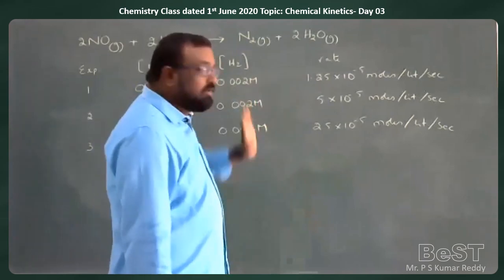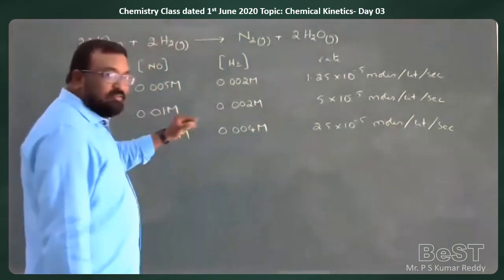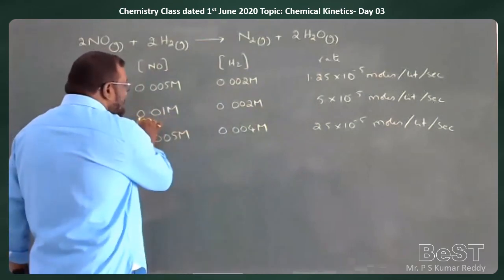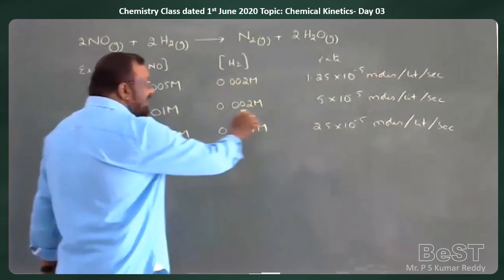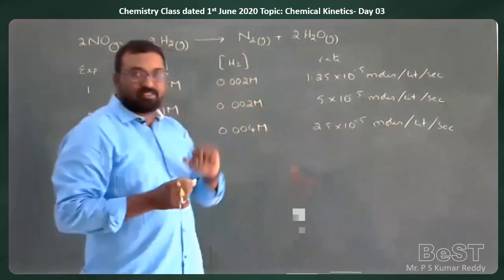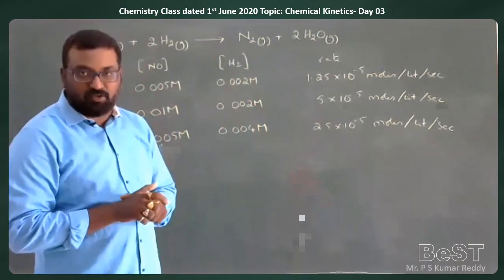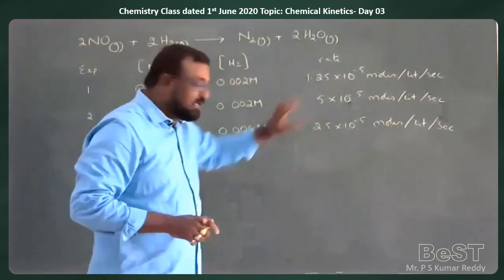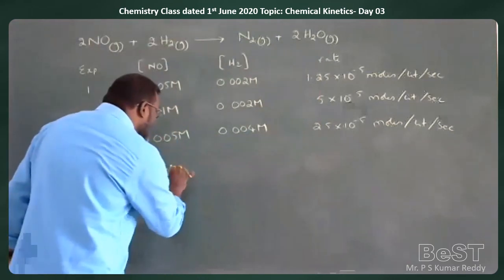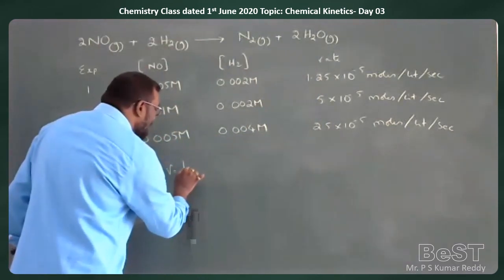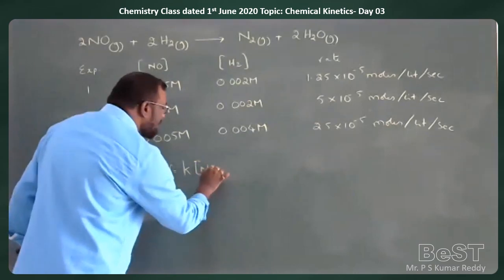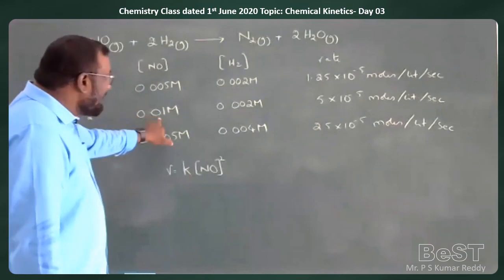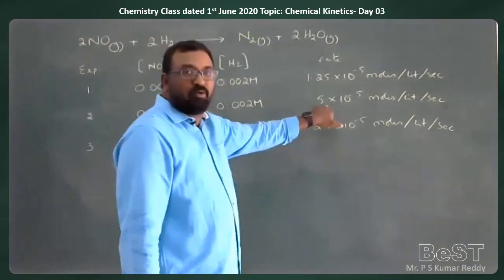So, according to this step, when the concentration of NO is doubled, the rate is increasing by 4 times. That means, with respect to NO, the power will be 2. Why? Because when it is doubled, the rate increases by 4 times, which is 2 squared.